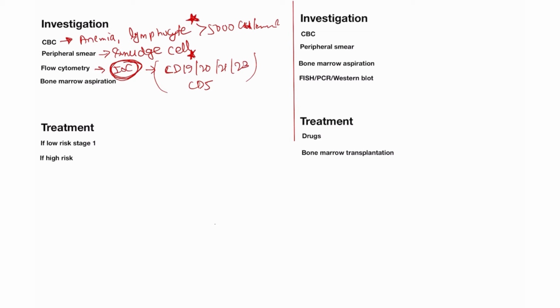And also bone marrow aspiration. Bone marrow aspiration is also used in case of the patient. Bone marrow aspiration means bone marrow smear, for lymphoid precursor cells increase. When you take a bone marrow smear, then you will always find that the precursor